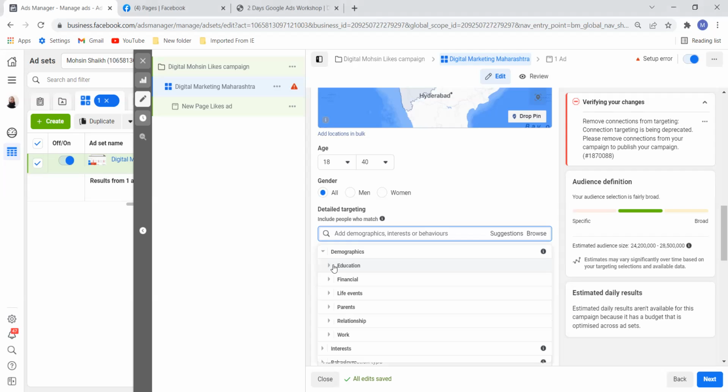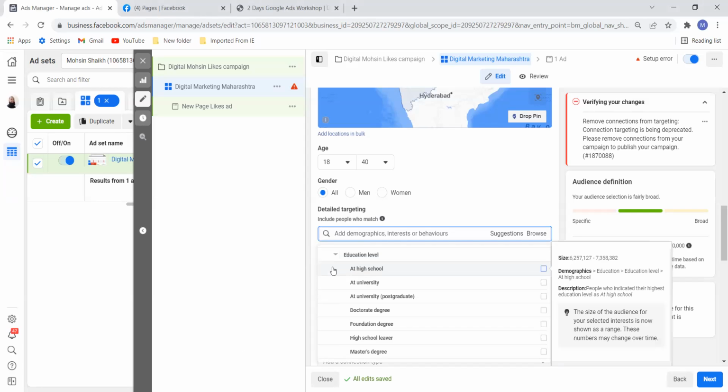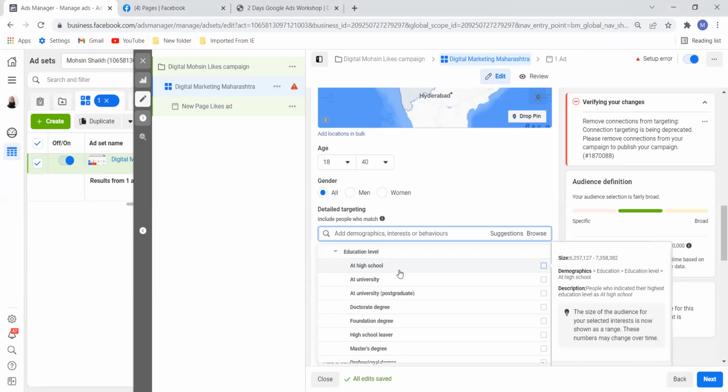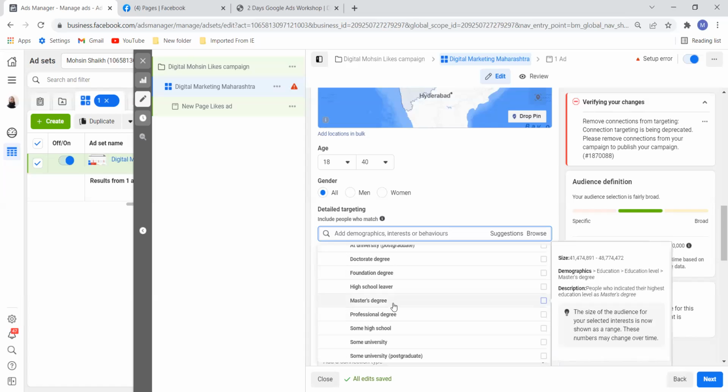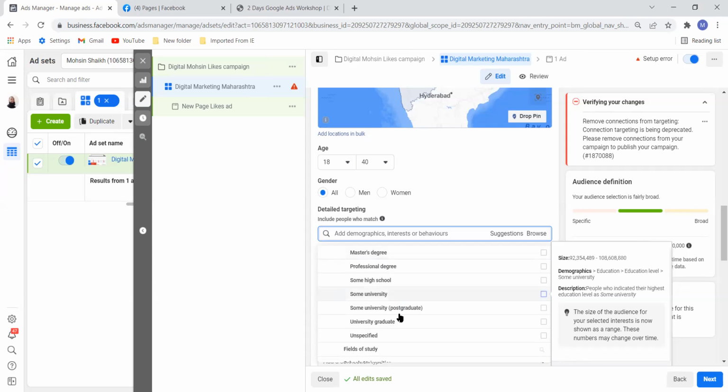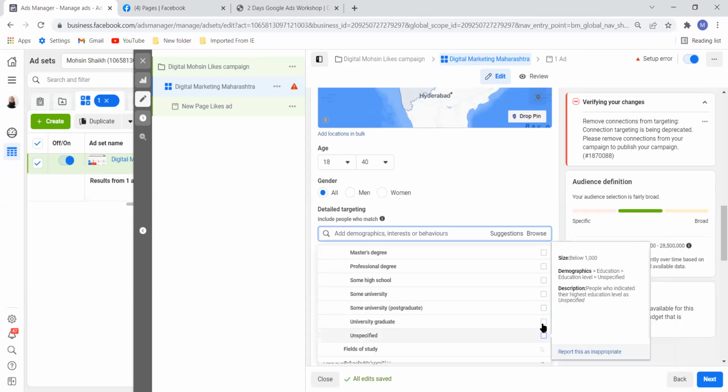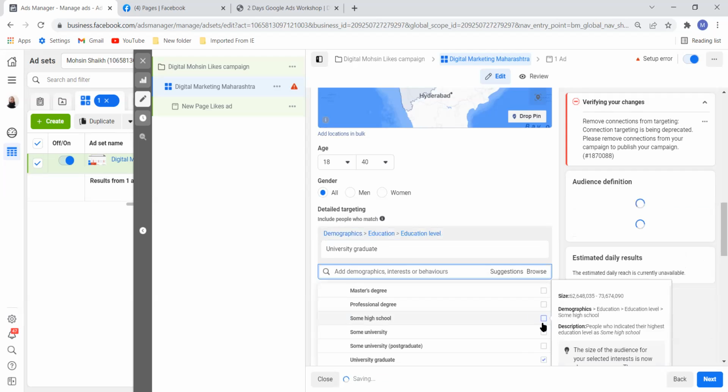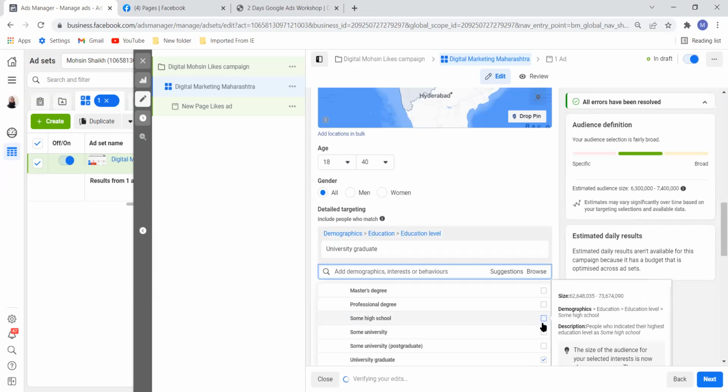Now see, education for digital marketing. I can go ahead and do this. If I click education, see, this education level is there. Are they at high school level, university, postgraduate, doctor degree, foundation degree? Whatever I want, I can target. It is so important. If I want to target people who are university graduates, let's see how many people are university graduates in Maharashtra.